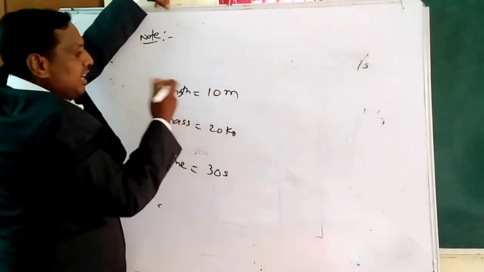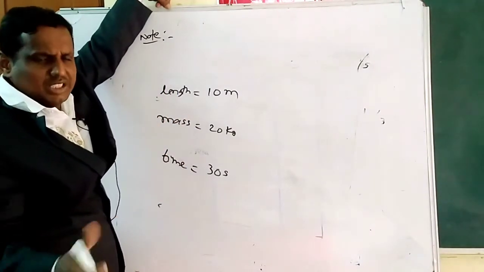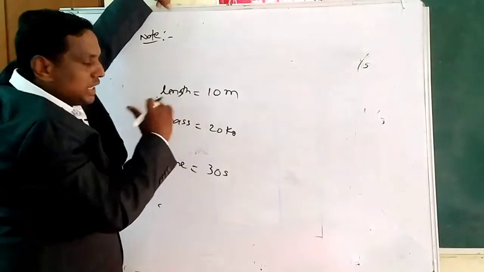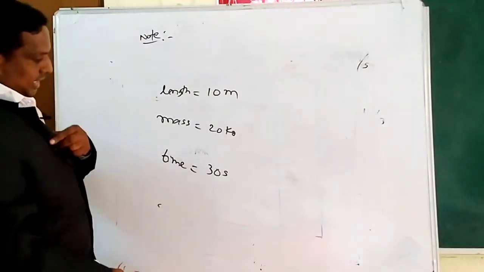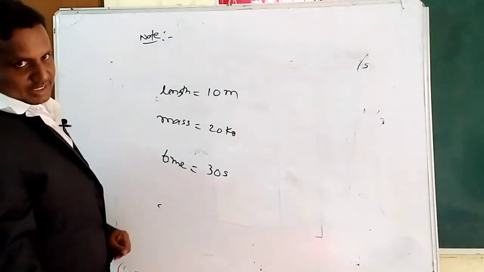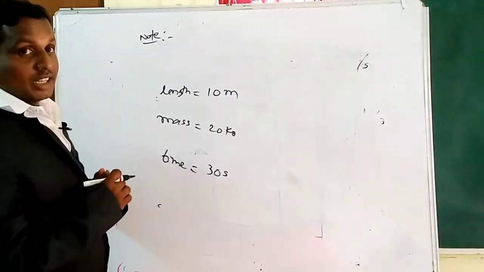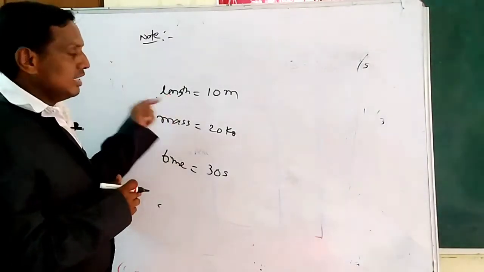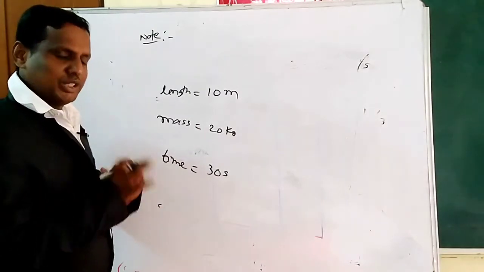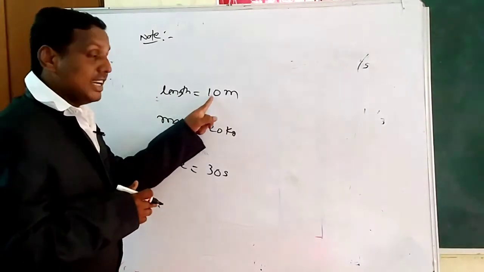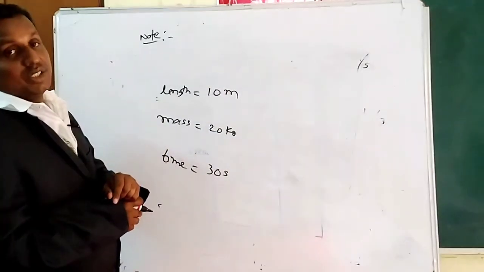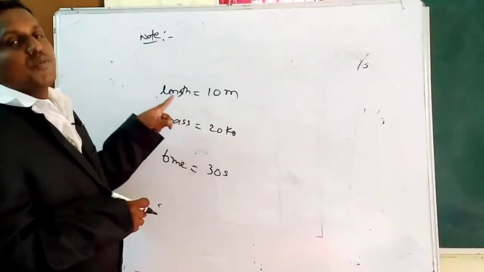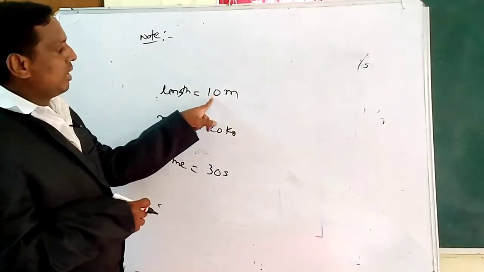So length equals 10 meters, for example, of any object; mass equals 20 kilograms; and time equals 30 seconds. What is the concept here? Length is a physical quantity, 10 is a number, and meter is a unit. So this is a relation between physical quantity, number and unit.